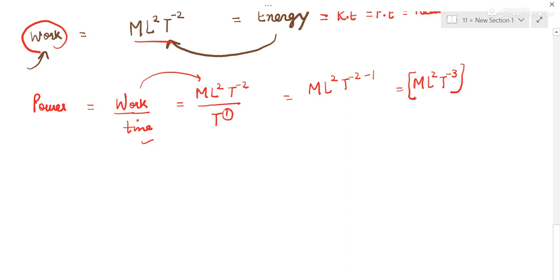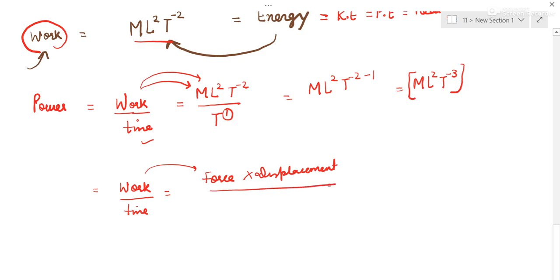If you don't want to use the direct formula, suppose in an exam you don't remember, then how would you do it? You will do it like this: work is opened as force into displacement, over time as it is. Force you should remember is always MLT^-2.